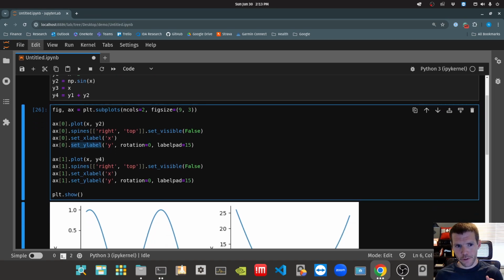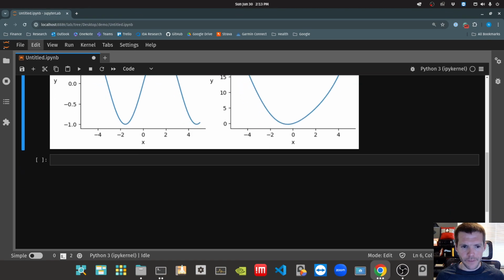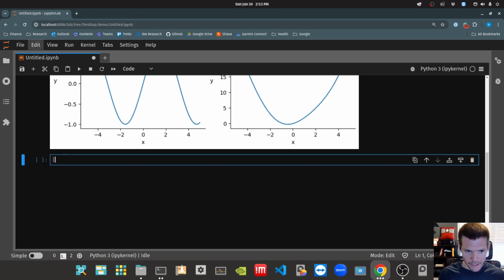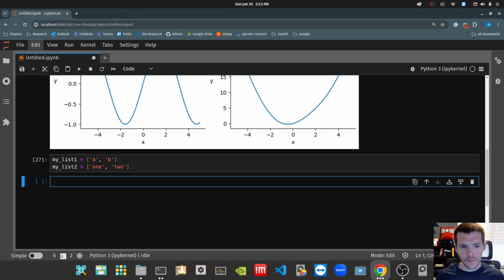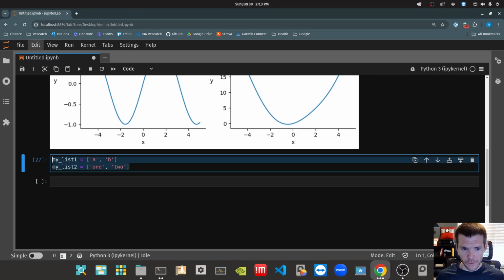Let's do a real quick refresher here. Let's say that I've got a list with A and B, and then I've got another list. This is going to be my list 1, and then my list 2, and that's going to be 1, 2. What if I wanted to loop over these in pairs?